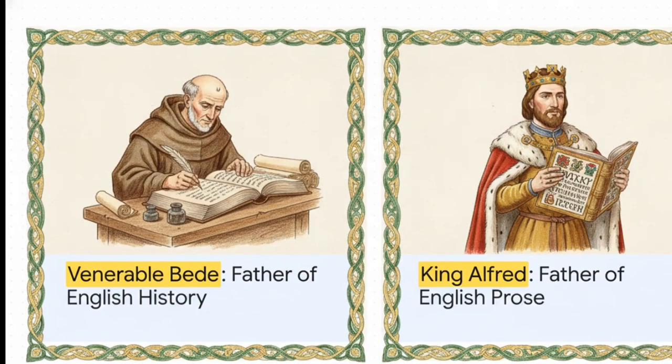So the crucial point is that understanding this shift really comes down to two monumental figures. On one side, we have the Venerable Bede, the father of English history. He wrote an expansive history of the English people, but he wrote it entirely in Latin. Contrast that with King Alfred the Great, the father of English prose. Alfred took a huge step by personally translating Latin texts directly into Old English.